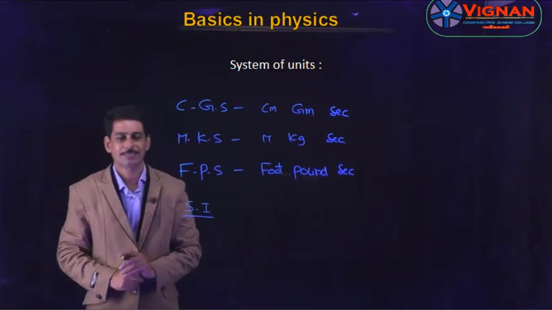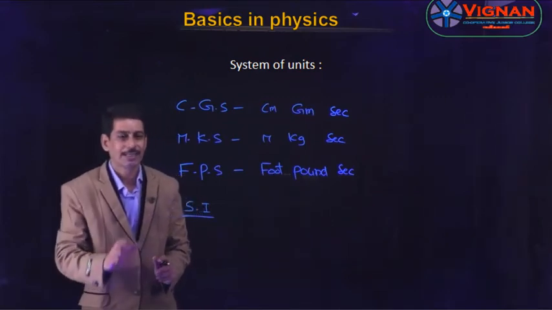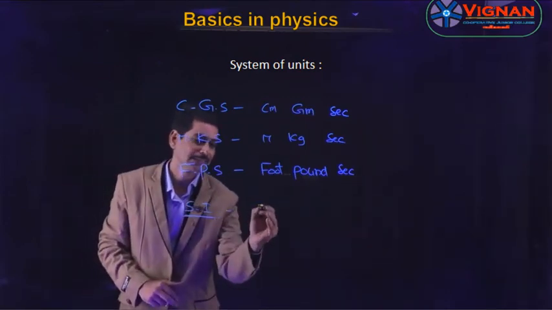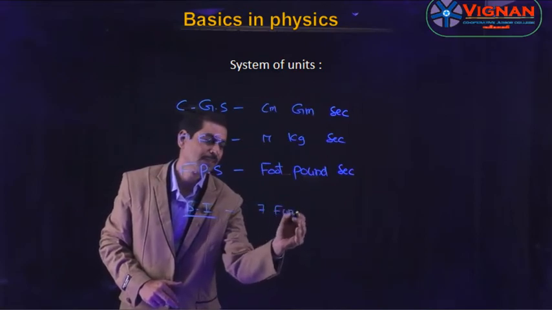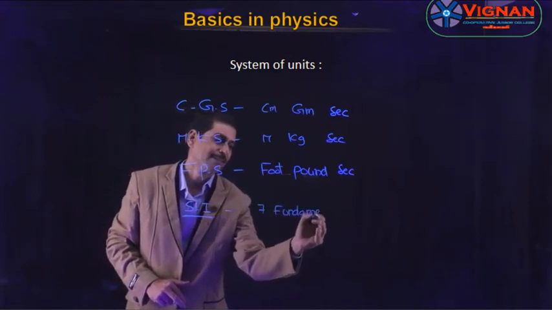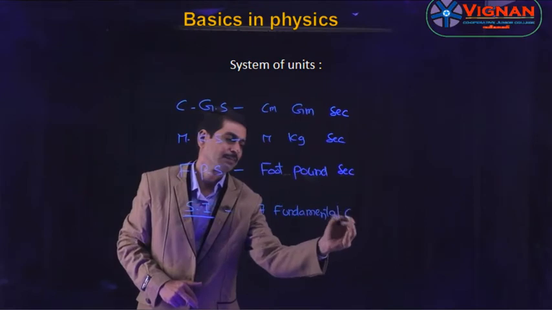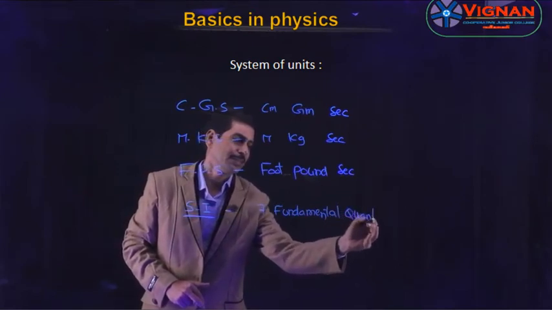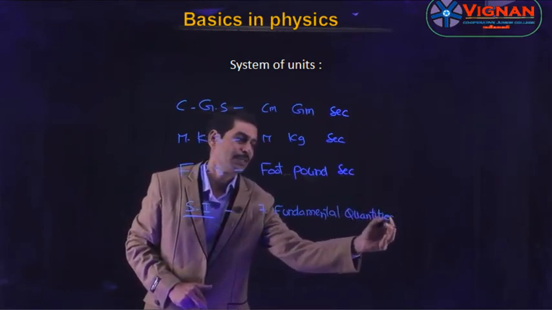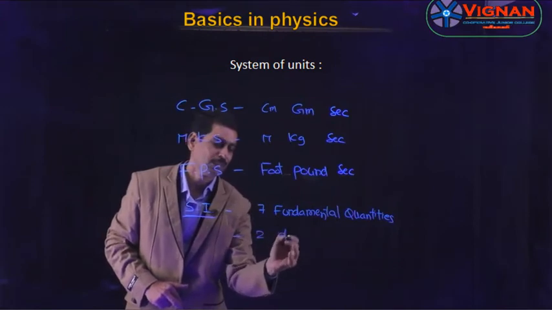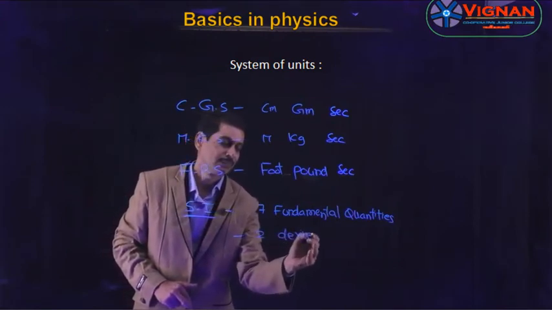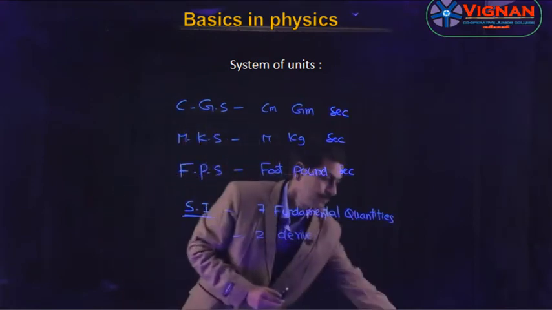So SI stands for system of international, and in this system there are 7 fundamental quantities and 2 supplementary quantities.